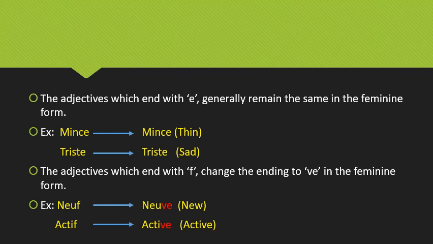Then next is the set of adjectives which end with F in the masculine singular form. Now to change these to the feminine, we change the ending from F to VE. For example, the first one, neuf, meaning new. In the feminine form, it becomes neuve. We replace the F and put VE. Next one, actif. In the feminine form, again, F is replaced by VE. So it becomes active.